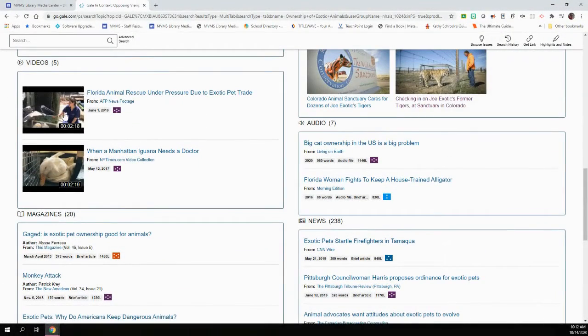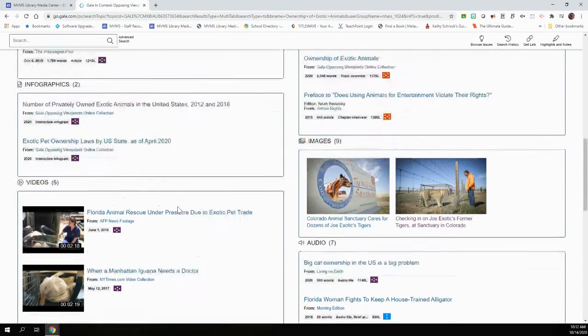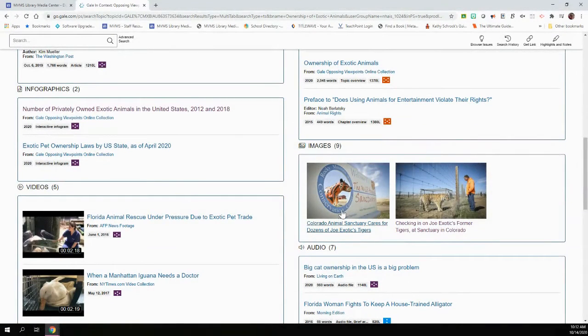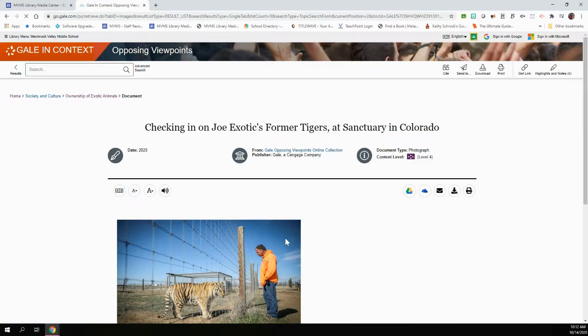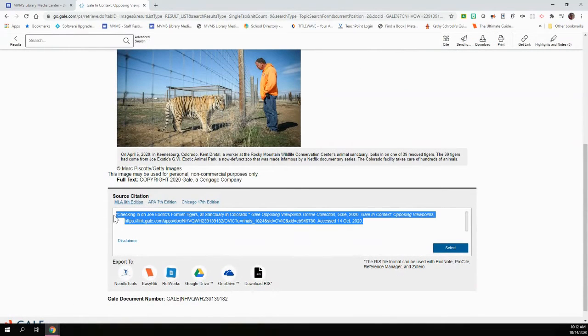You'll notice that they have videos, which could be great for doing research, especially if you're doing the beginning of your research. You want to just kind of get some information and just kind of listen and try to develop your viewpoint. There are also images. And if you click on these images, you're going to note that they are cited. So the citation, and this is for every single piece of information on this resource, every single one of them provides you with a citation, which is amazing.